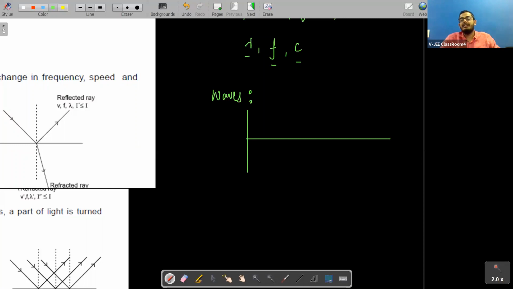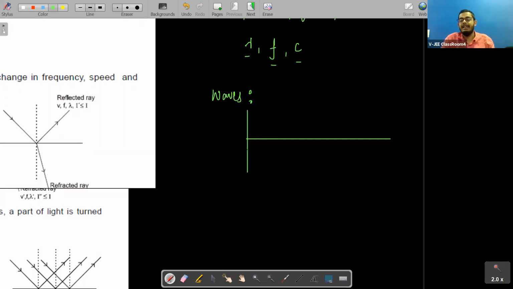Okay, so this is how we say what waves are, students. We already know about waves. What are waves? Waves are a form of energy, right? So whenever we say that a wave is propagating from one place to another, what is propagating in reality? In reality, what is moving from one place to another? That is energy, right?